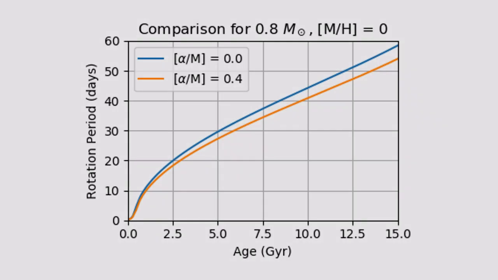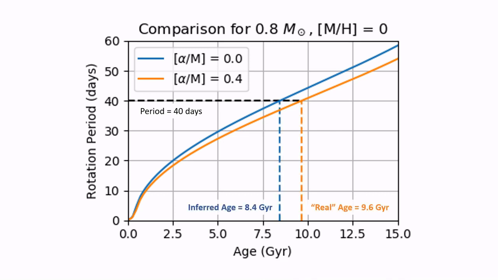Let's see how ignoring alpha abundances influences the age estimate. For this, we compared pairs of stars, one of which had a solar alpha abundance, and the other which was alpha enhanced. The two stars in the pair were otherwise identical. Given the same mass, metallicity, and period, but different alpha abundance, we would infer different ages for the two stars because they will have spun down differently over time.